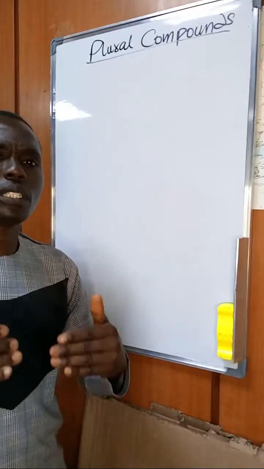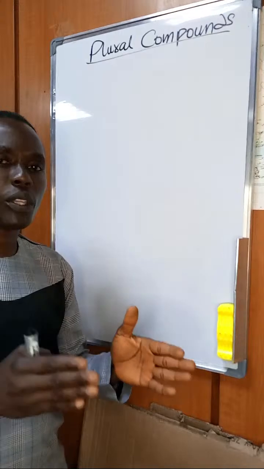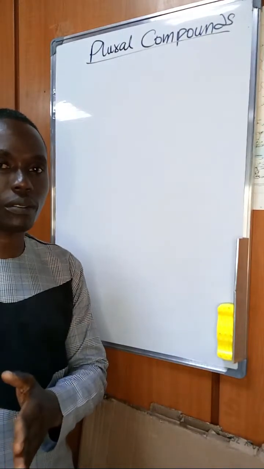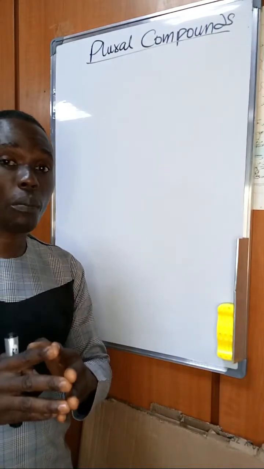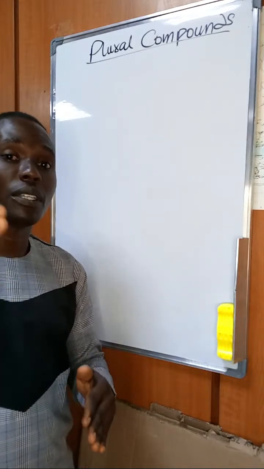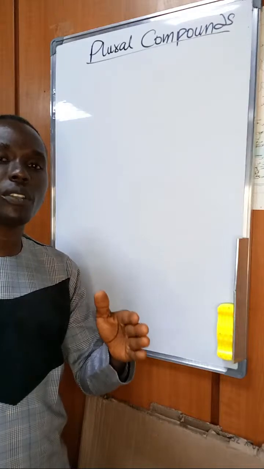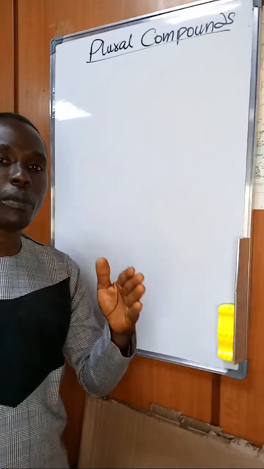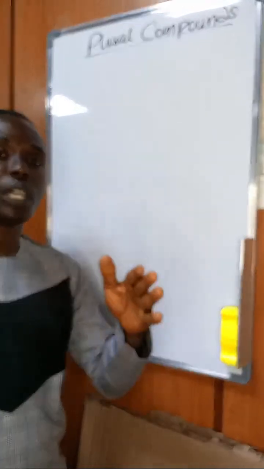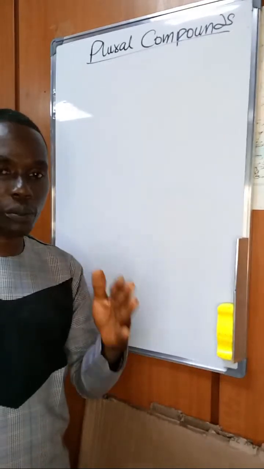Now the question is, plural compounds are made up of nouns and adjectives, and in such plural compounds, the adjectives cannot be pluralized. So when you are given such questions, you should make sure that in the options, the adjectives are not pluralized.